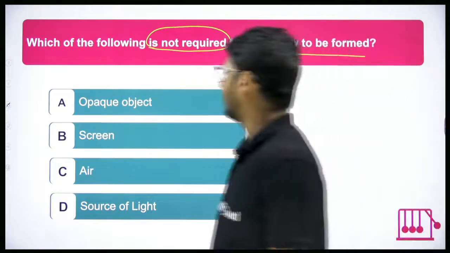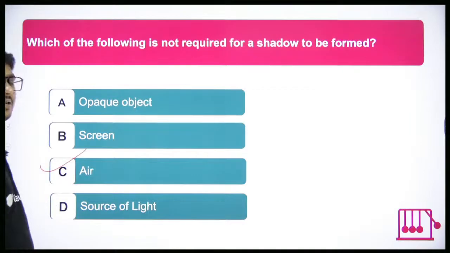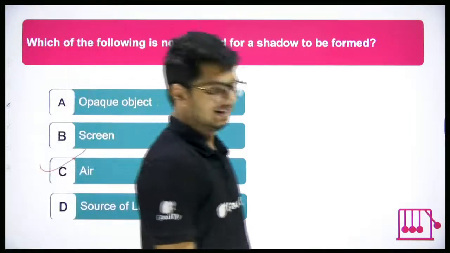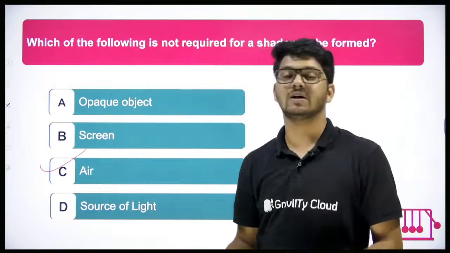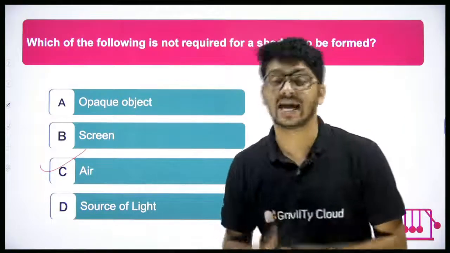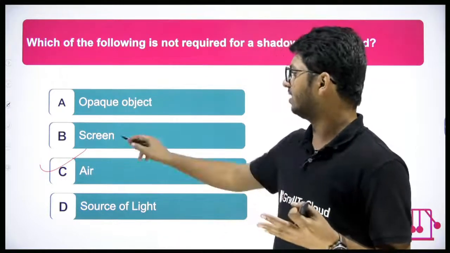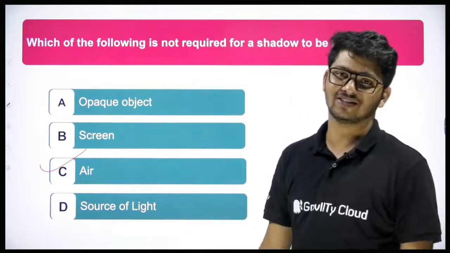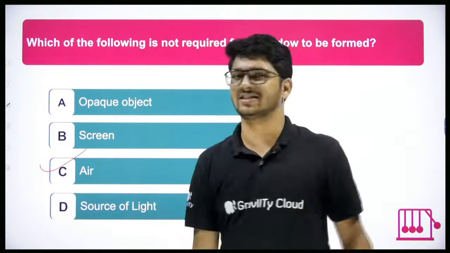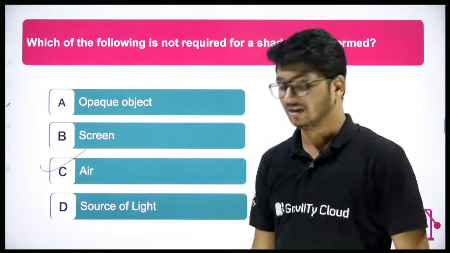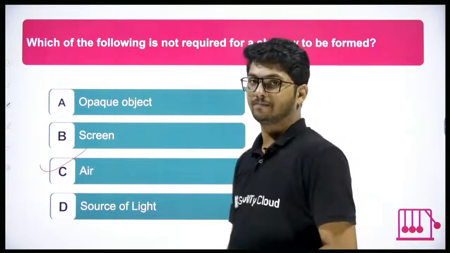The time is up and the correct answer is air. Even if air is there or if air is not there, shadows will be formed. Because for a shadow to be formed, only three things are required: the source of light, a screen, and an opaque object. And air is transparent, so it does nothing. It just allows light to pass through it. So even if there is air, even if there is no air, shadow can be formed.